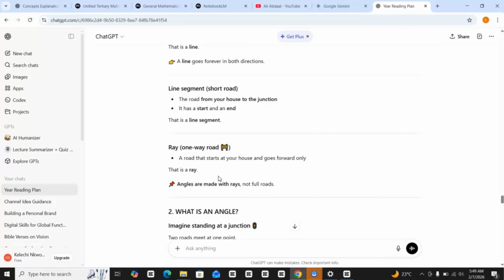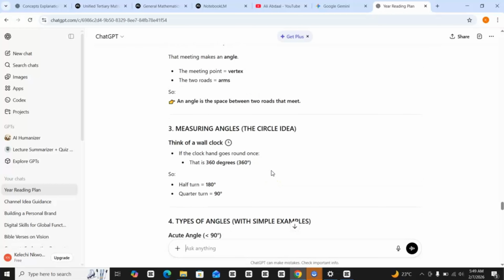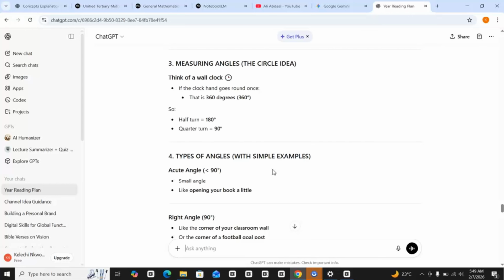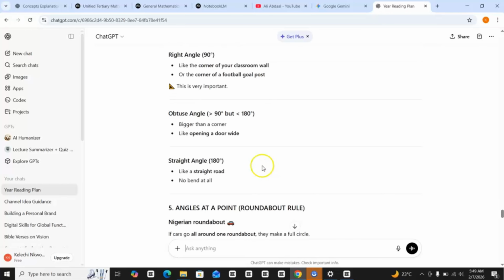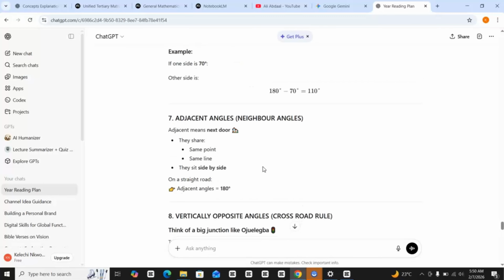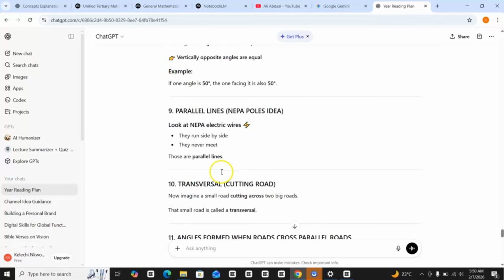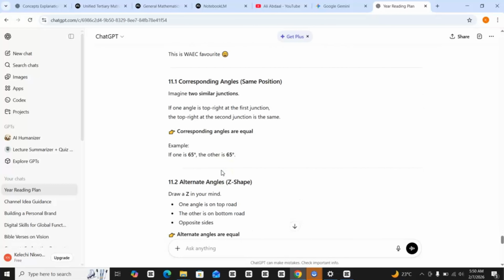So imagine that guy in the village doesn't understand what you're talking about. But when you use normal concepts, that person will understand it. So that's the advantage of using AI. You can customize it to the things you are familiar with, and it will help you a great deal.